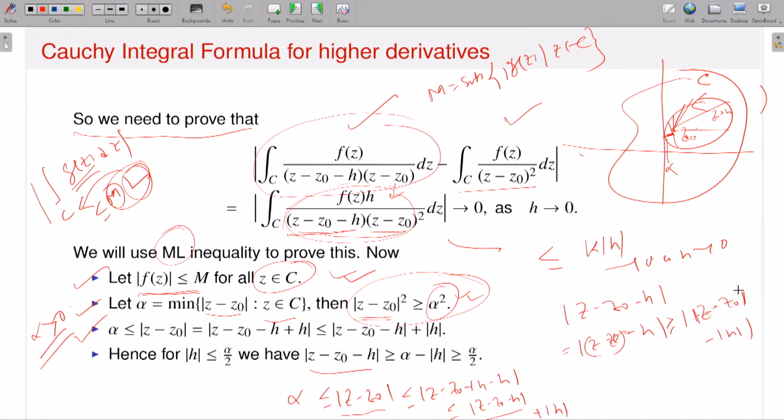If I use that fact, this is greater than or equal to mod Z minus Z0 minus mod H. But mod Z minus Z0 is always greater than or equal to alpha, so this is greater than or equal to alpha minus mod H.